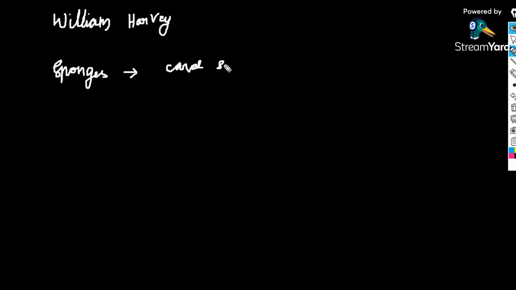Sponges have a water canal system. You have studied all those things in the animal kingdom. Echinoderms, Echinodermata, have a water vascular system.